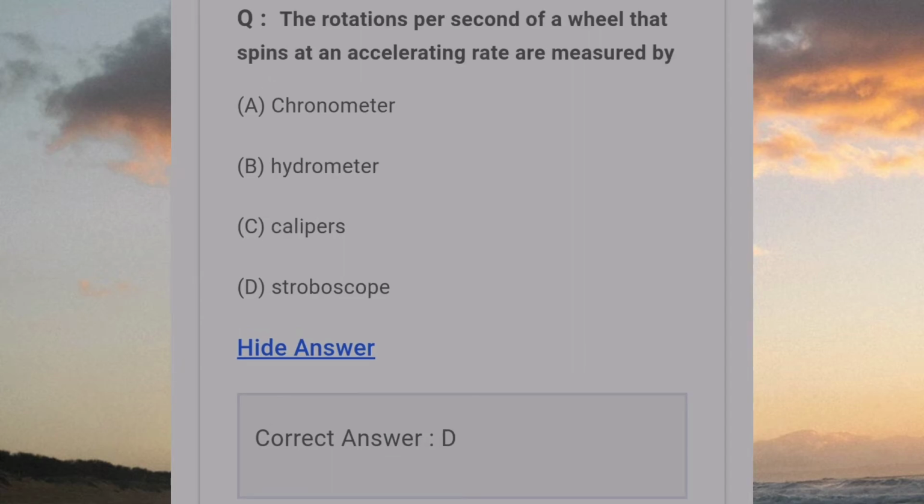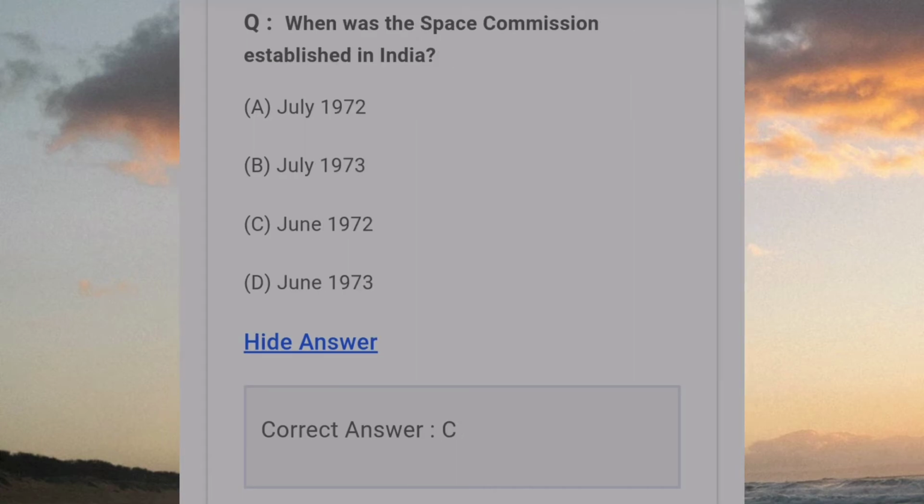The rotations per second of a wheel that spins at an accelerating rate are measured by. Answer D. Stroboscope. When was the Space Commission established in India? Answer C. June 1972.